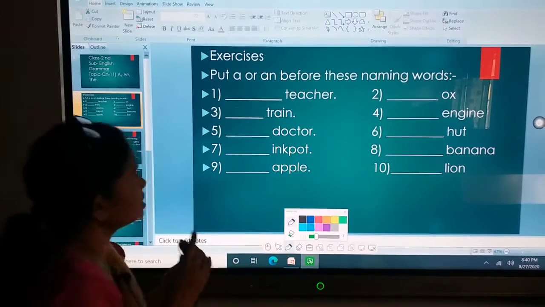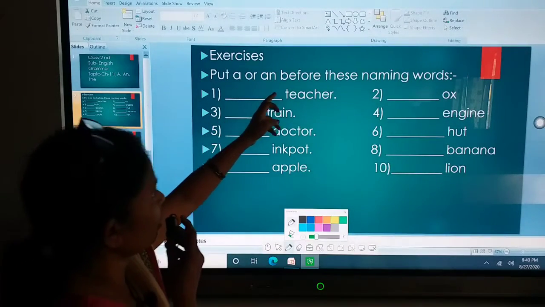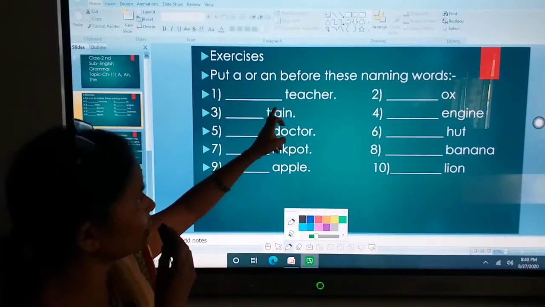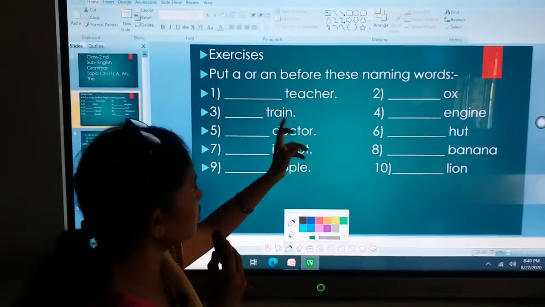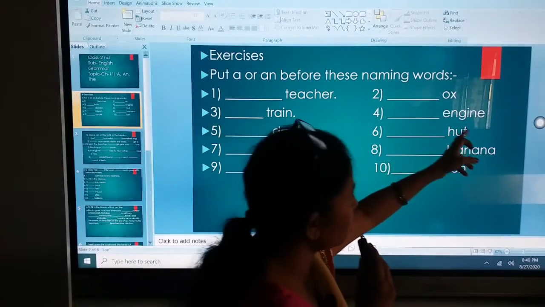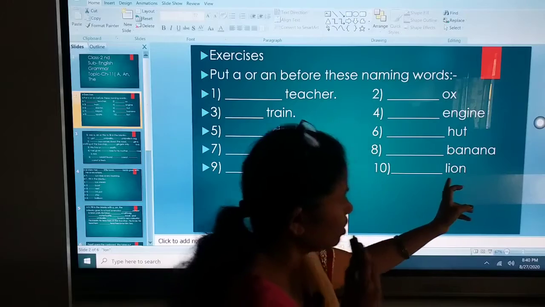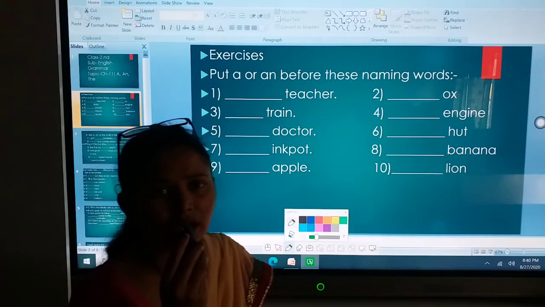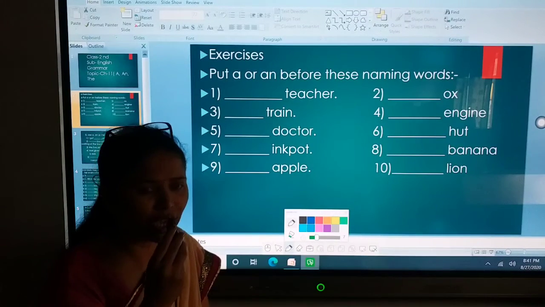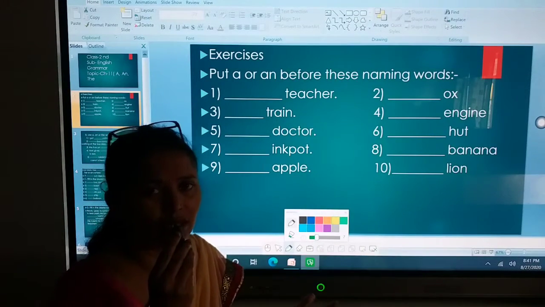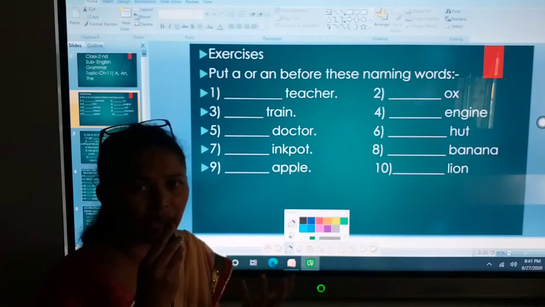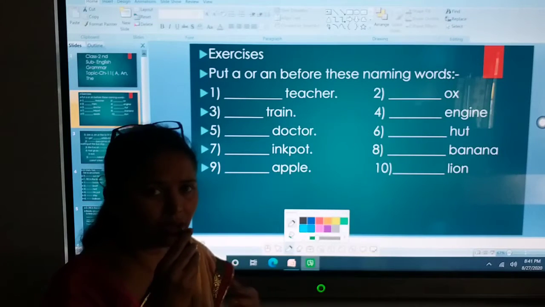Now first is put a or an before these naming words. These are all written naming words: teacher, train, doctor, inkpot, apple, ox, engine, hut, banana, lion. These are your naming words, the words which have some name or other. Now we have to add a and the with them. Clear? Let's start.